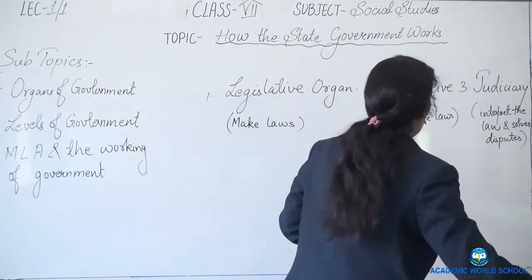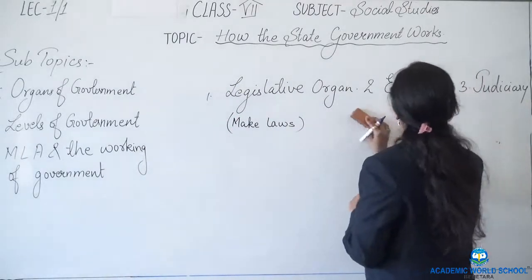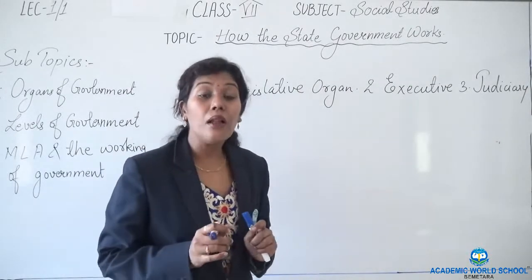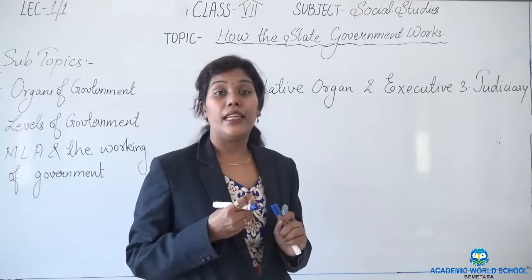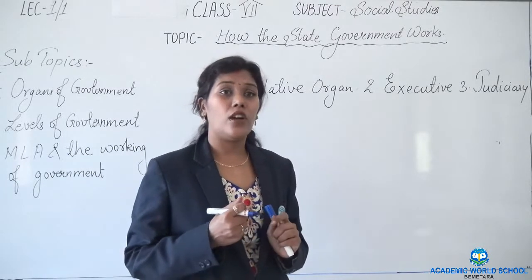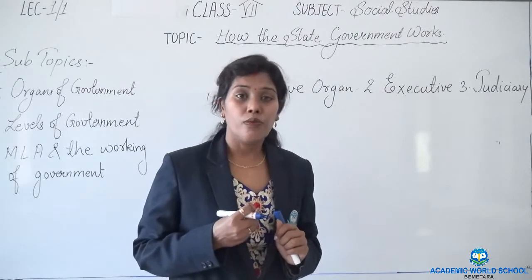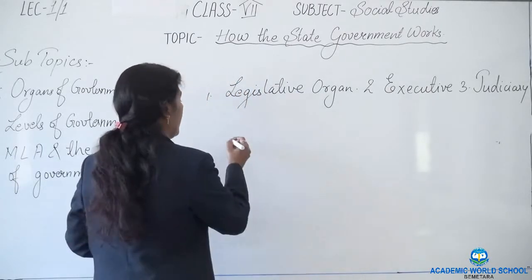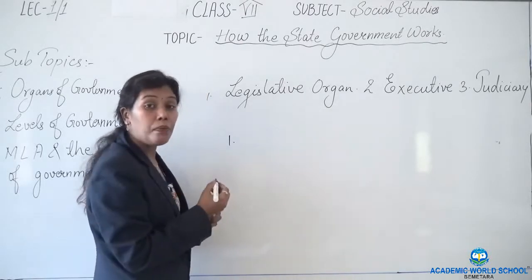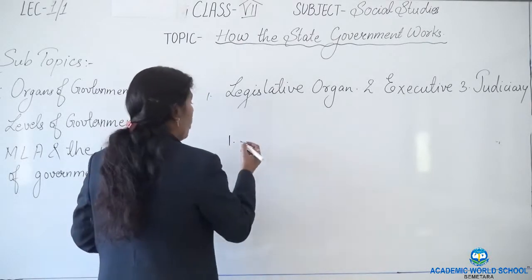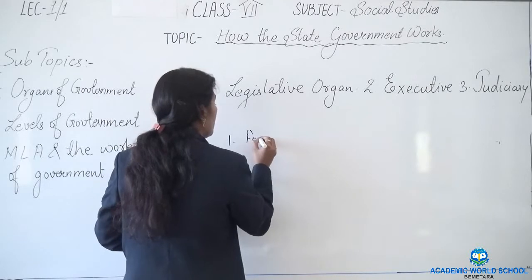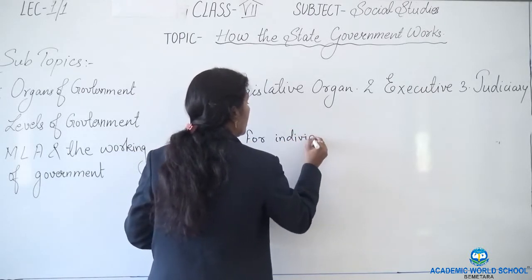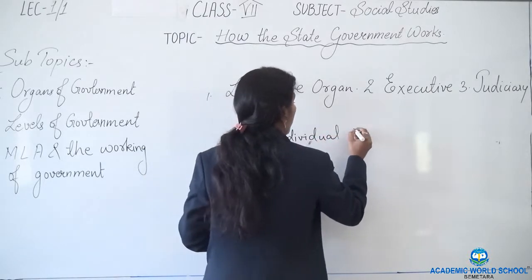Now, moving next to this, we should know why do we need a government. As you all know, government helps us for an individual's right. If we did not have a government, whom would we go to and fight for our rights? So, the first thing is that government helps us for individual rights.